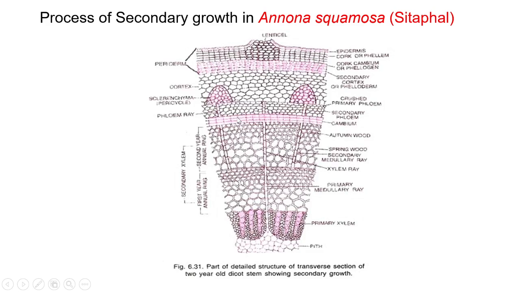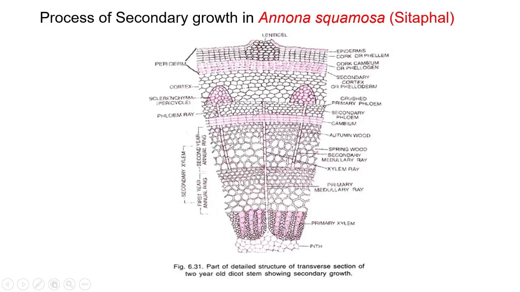The secondary growth in the stellar region is also the same as the dicotyledon stem, where the cork cambium is present, which is responsible for the development of the phellogen, secondary cortex, and cork, that is the periderm, etc. The secondary growth in the stellar region is also the same as in other dicot plants.